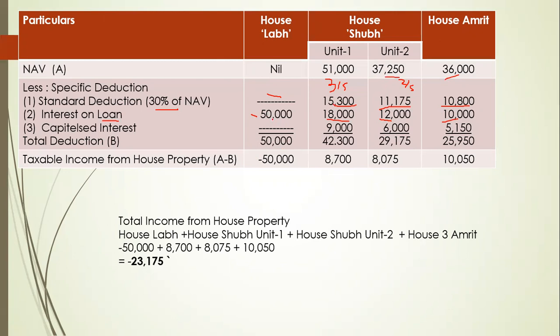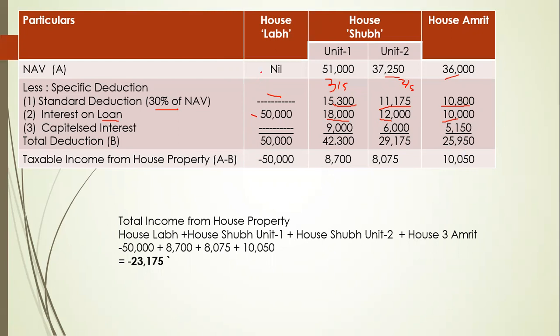Okay, so our total deduction will be 50,000 for the self-occupied unit. For unit 1, it is 15,300 plus 18,000 plus 9,000, so 42,300 rupees. Total: 11,175 plus 12,000 plus 6,000 is equal to 29,175. 10,800 plus 10,000 plus 5,150 is equal to 25,950.